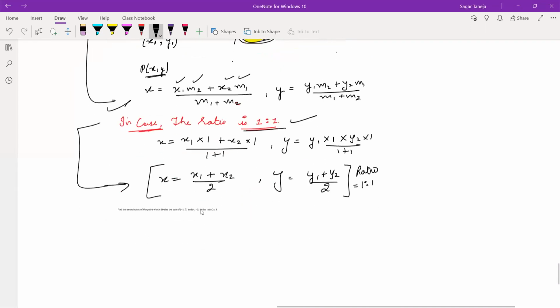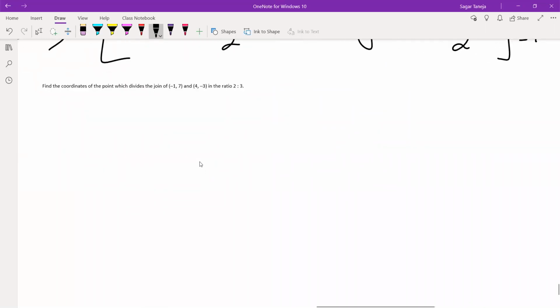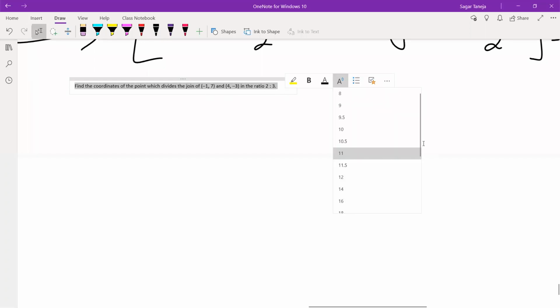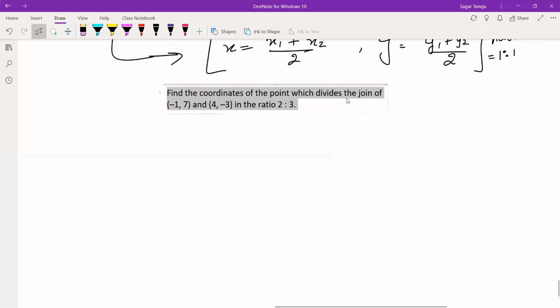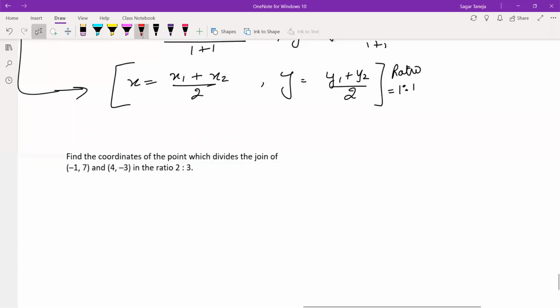So moving on with exercise 7.2. Just write exercise 7.2, question number 1.